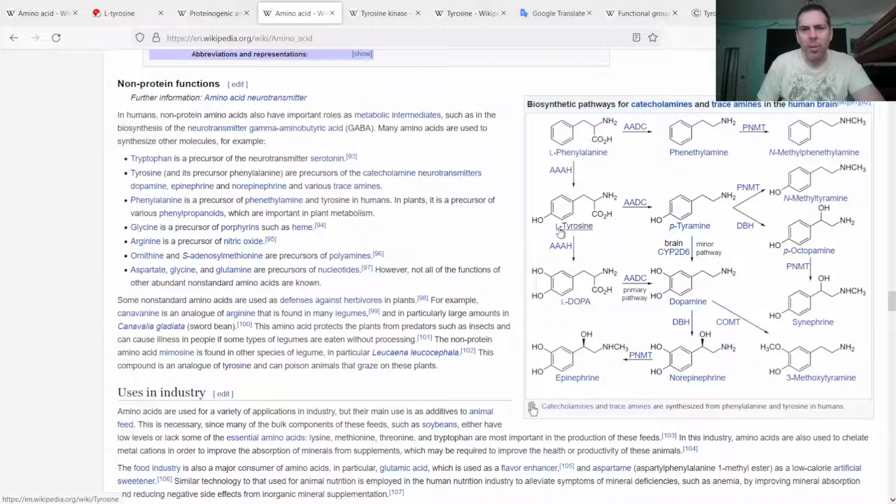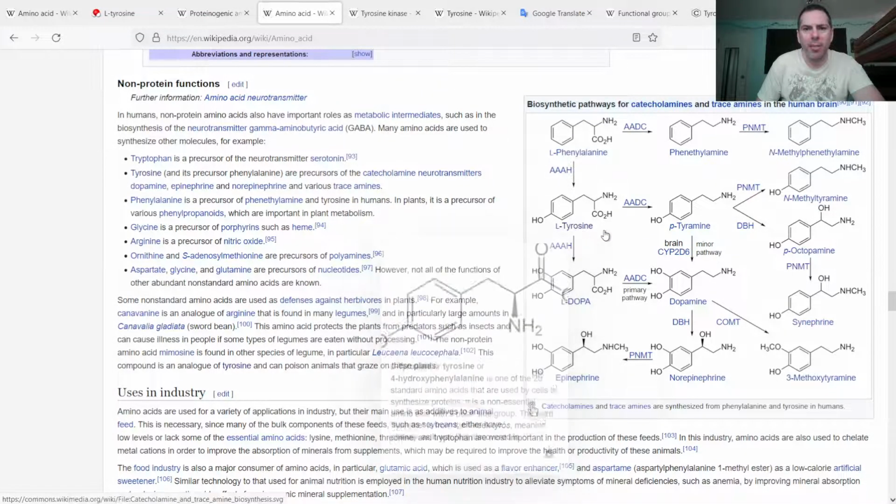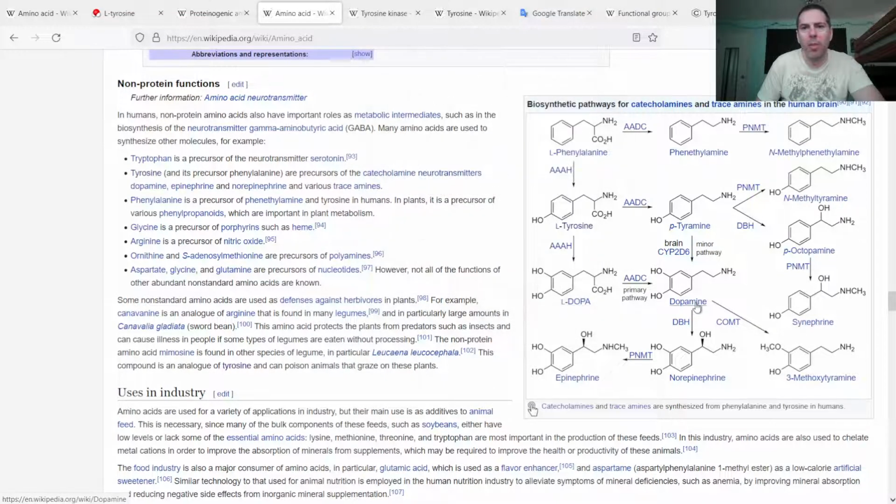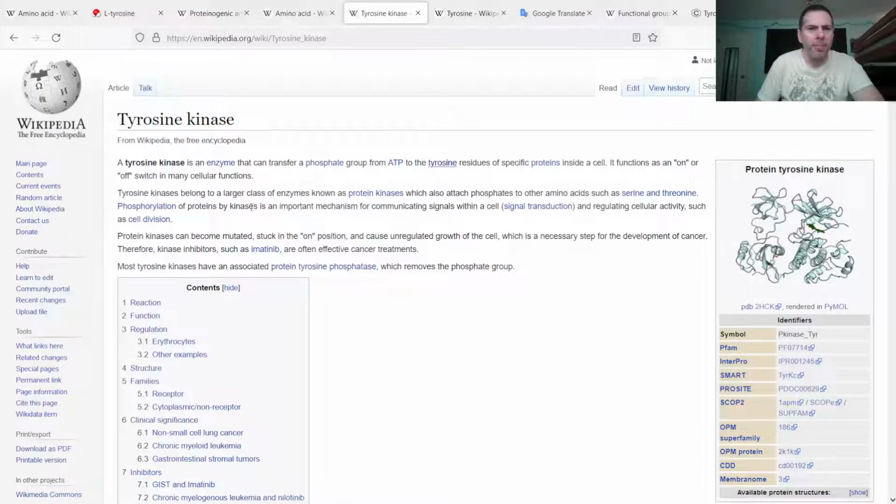So here's what we saw before with phenylalanine: you can convert phenylalanine into tyrosine, and then from tyrosine you can go to dopa, dopamine, norepinephrine, and then epinephrine, which are noradrenaline and adrenaline. And we talked about this, I think, briefly when we talked about the serine threonine kinase. Tyrosine kinase is a similar kind of enzyme where it's able to add a phosphate to tyrosine.